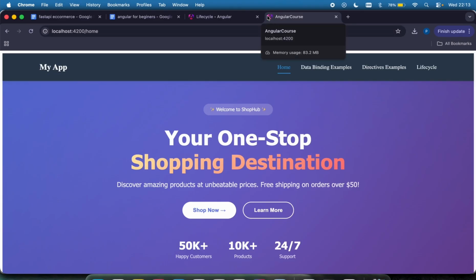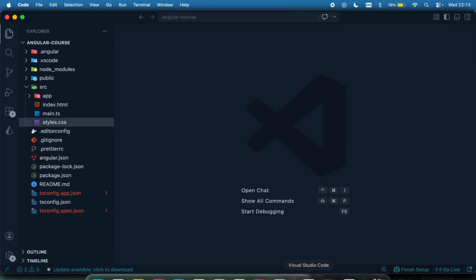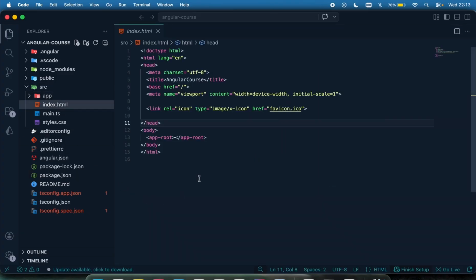So this can easily be changed. Before we do that, let's get to see where this icon is coming from. I'm going to go to my project. If you go to your project, you go to your src and you go to the index.html, you're going to see something right here that says rel icon type and then the reference where its location is the